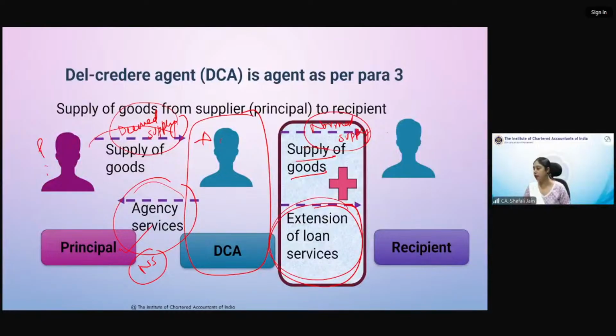In case of deemed supply, there is no invoice in the name of the agent. In case of deemed supply, Kuldeep, it is other way around. Invoice has to be issued in the name of the agent. That means if you are receiving from the supplier, सप्लायर अगर इनवॉइस इशू कर रहा है तो वो एजेंट के नाम पे इशू करेगा. एजेंट अगर इनवॉइस इशू कर रहा है तो सप्लायर के नाम पे इशू. एजेंट अगर इशू कर रहा है इनवॉइस तो वो अपने नाम पे, मतलब वो खुद सप्लायर होगा उस केस में. So he will be issuing an invoice using his own GSTN because supplier has to use his GSTN.